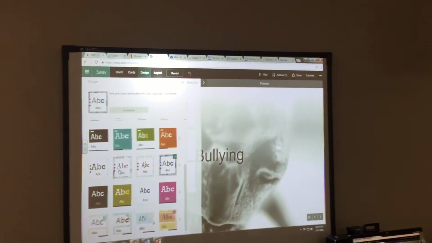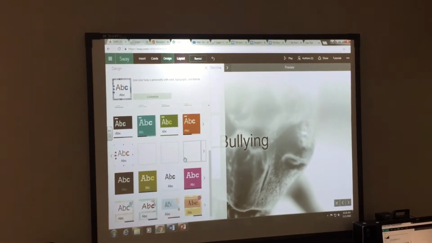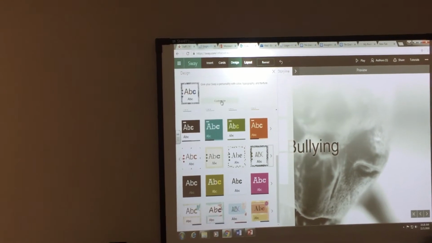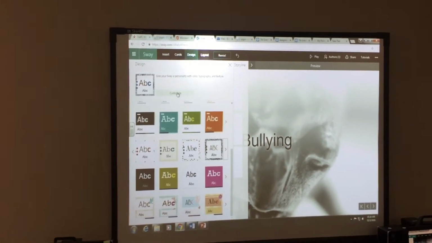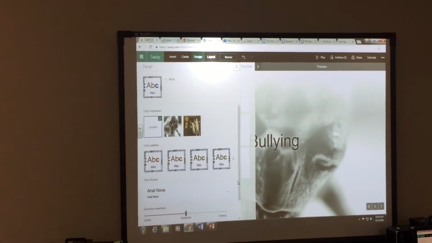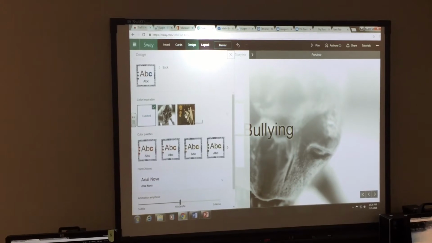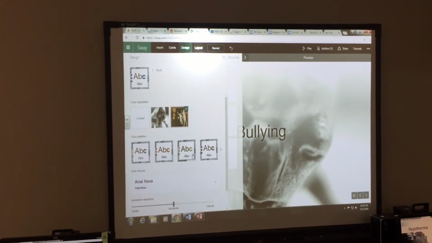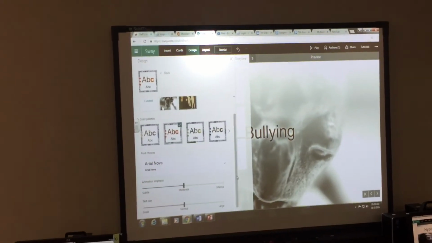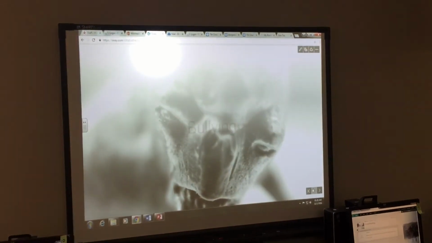Within a category of theme, there's a little arrow to the side. You click that, you can see what other options you have. You also have the option up here at the top to customize. What customize allows you to do, if you click customize, you can choose other themes like different colors, different fonts if you want to. You can also choose a picture that you've included, and it will suggest colors that kind of go along with that. Okay, so you can try out some different themes to kind of find the one that you like. Different themes are going to work in different ways.